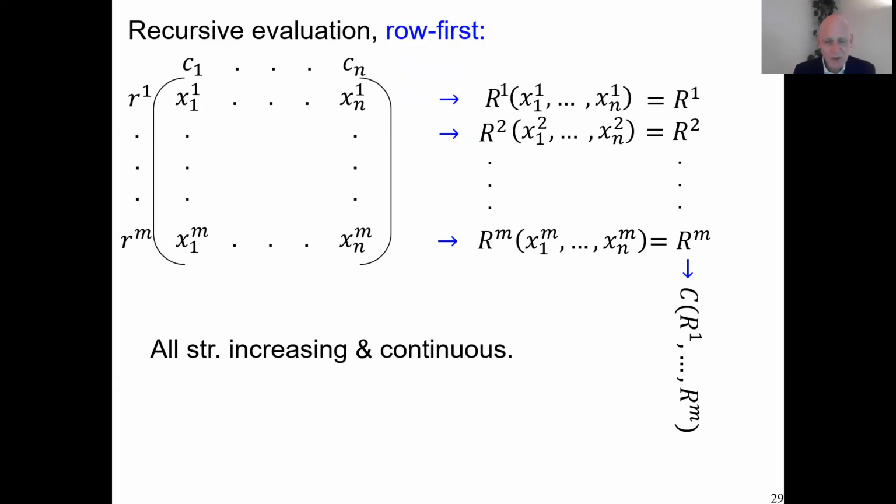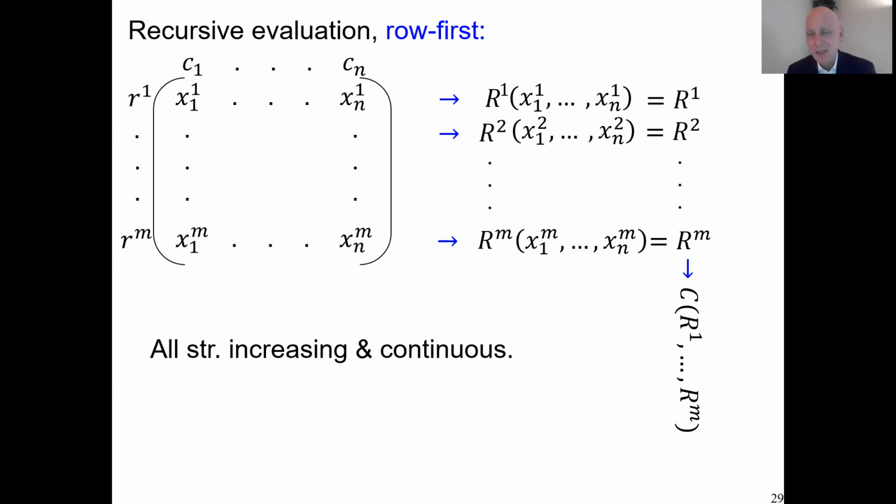I am assuming the usual thing that all these functions are strictly increasing and continuous, always the more the better, and continuity. Now it is quite easy to see that if you do this evaluation, then every row is separable, because the ordering of a row is determined by the R function of that row, independent of what the level of the other rows is, because of the strict increasingness of the C function. You can see that that follows. It can also be seen that it is if and only if: if you have separability of all the rows, then you can make a recursive evaluation row first. You can take my word for it now, but it's a standard result in consumer theory, so they are in fact equivalent.